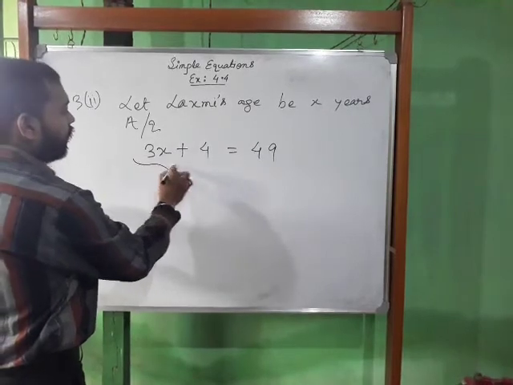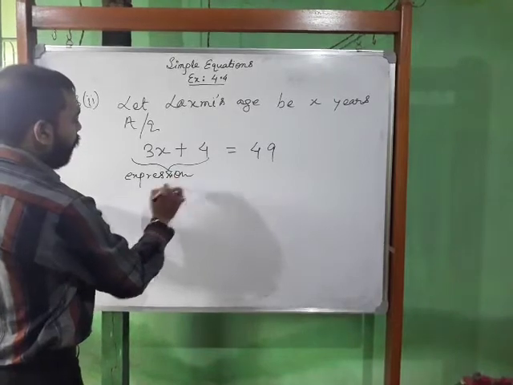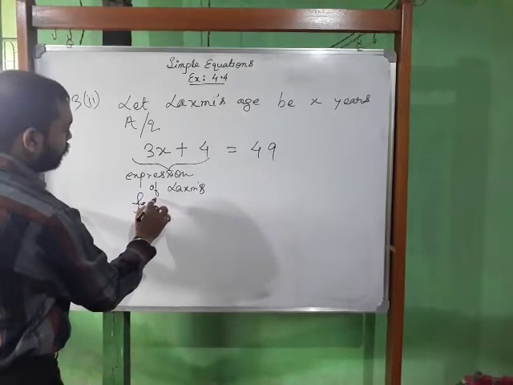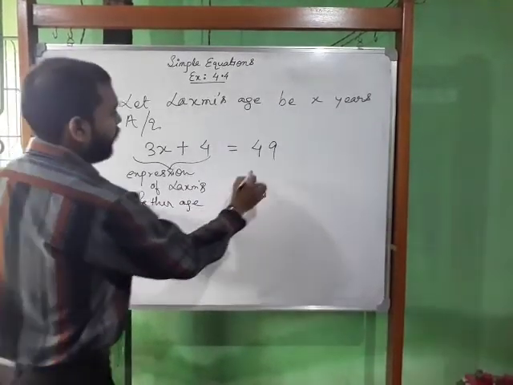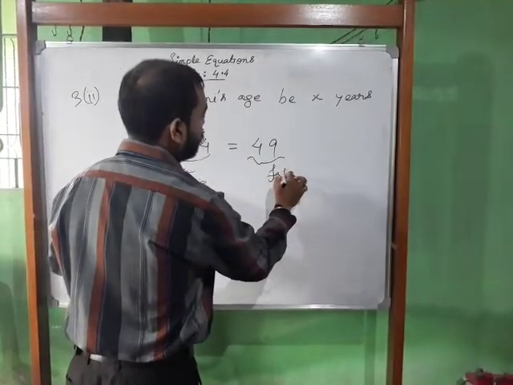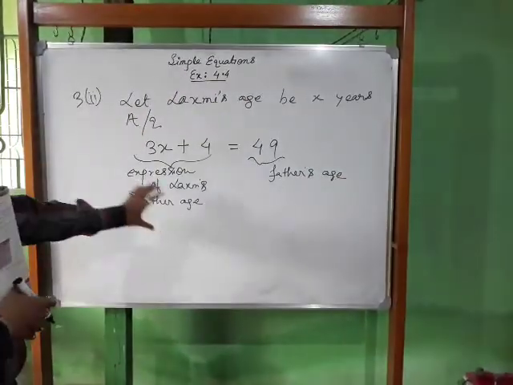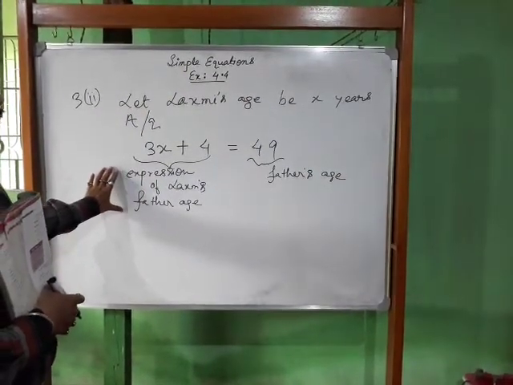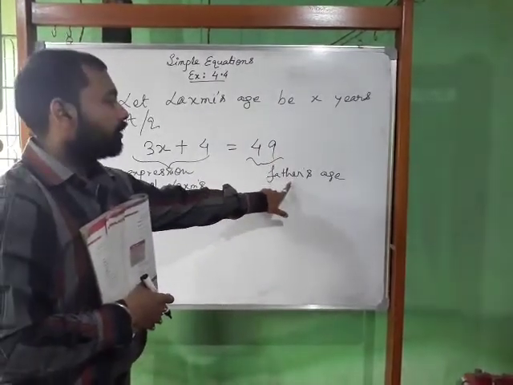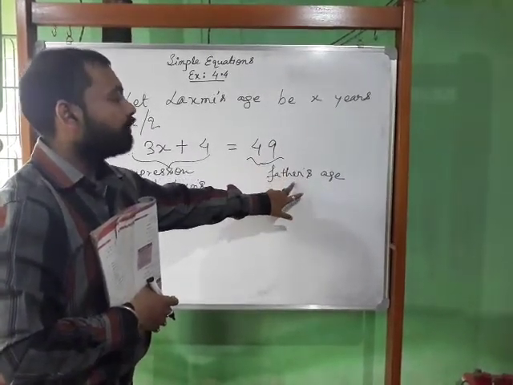On the right hand side, we have written 49, which is Lakshmi's father's present age.